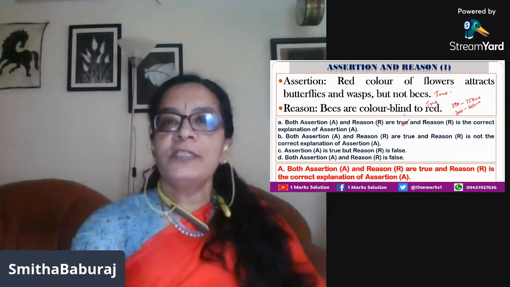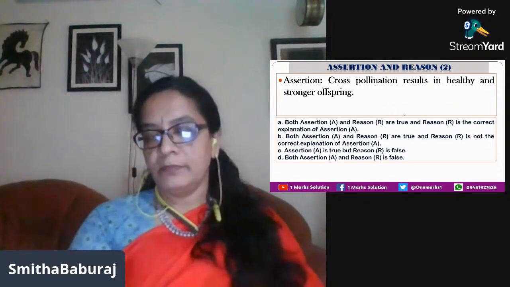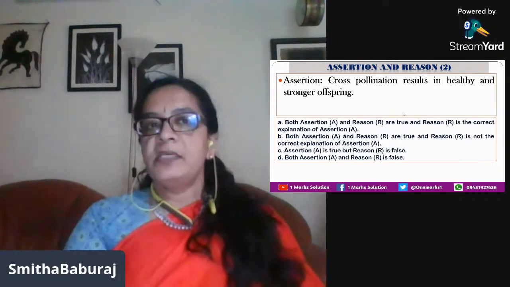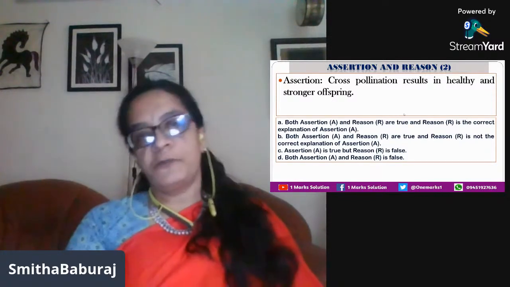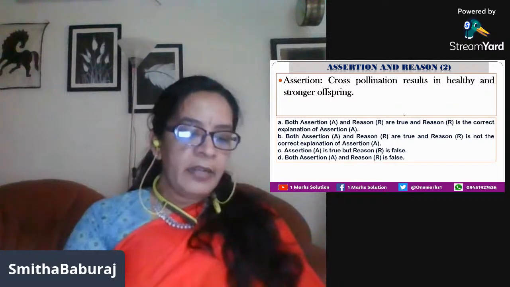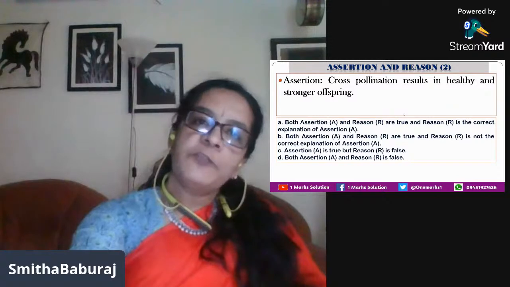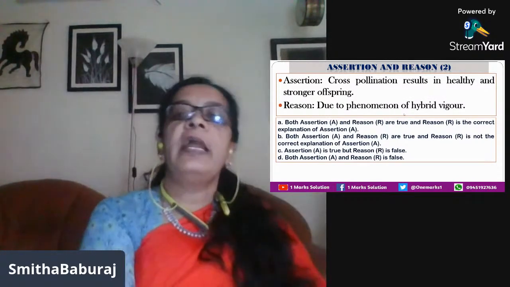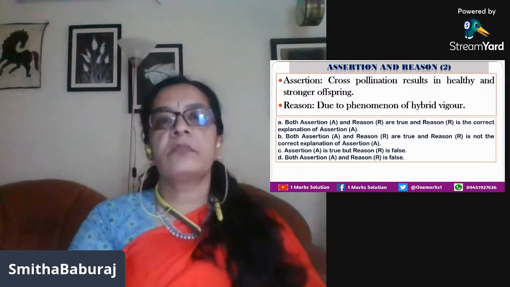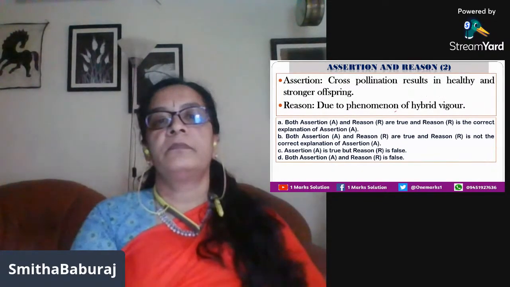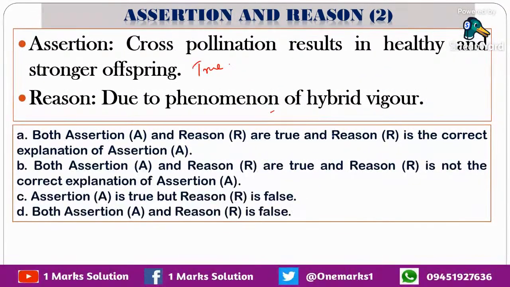Now let us go to the second question of the same chapter, sexual reproduction in flowering plants. In this, the assertion says cross-pollination results in healthy and stronger offspring. We can say that genetically it will be of superior quality. So cross-pollination is always helpful for healthy and stronger offspring. So we can say this is true.